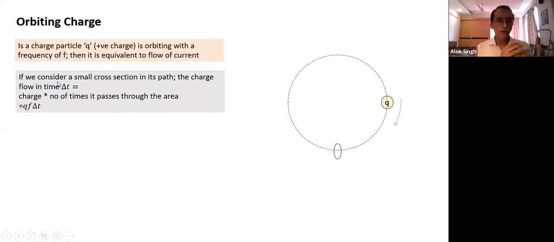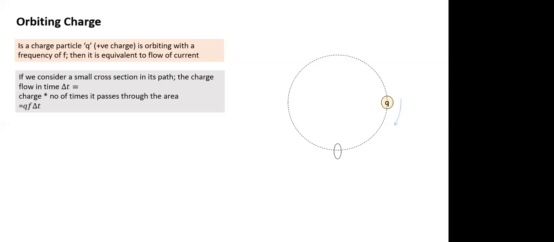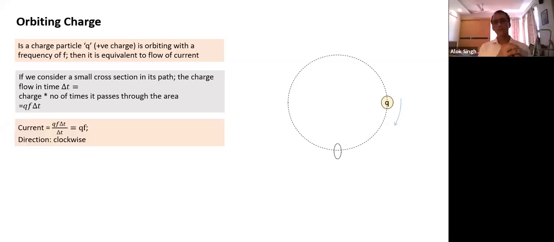So if we consider a small cross section in its path, the charge flow in time delta t will be, if frequency is f, the number of times it will pass through in time delta t is equal to frequency into delta t. So charge flow in time delta t will be equal to charge into the number of times it passes through. So current, if you divide, is Qf.